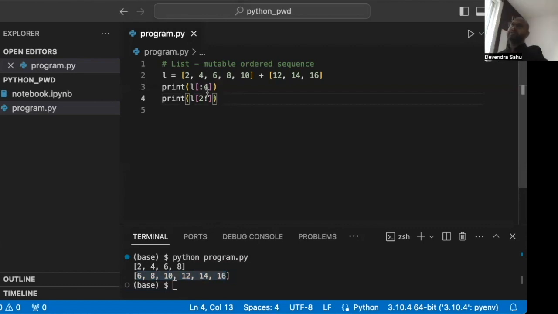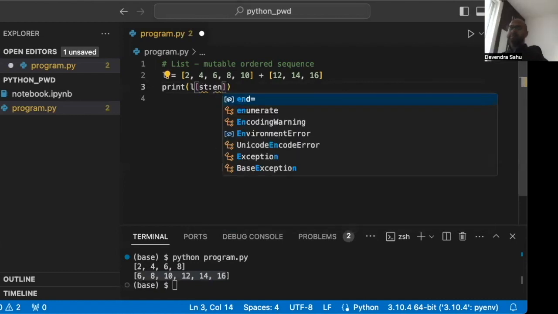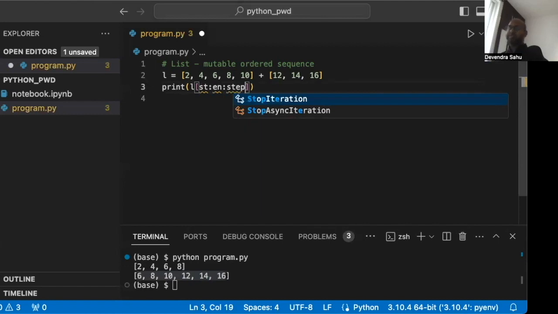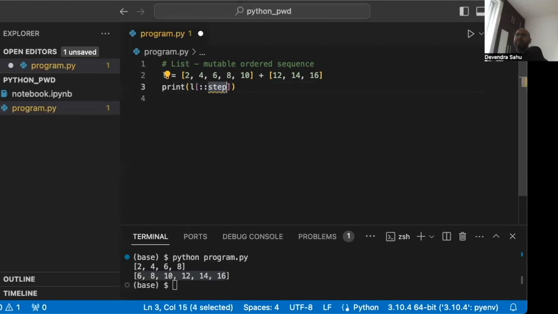There's also a way in indexing to skip items. So basically what we're doing is from start to end, colon step size. This is the full syntax. So let's say I want to start from the beginning till the end, so we don't write anything, with a step size of 2.